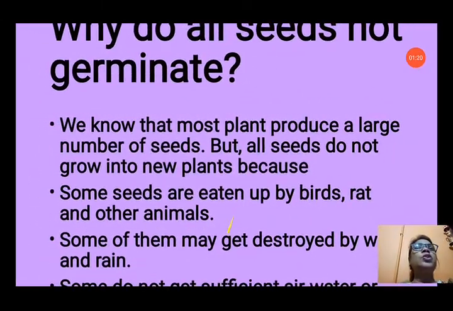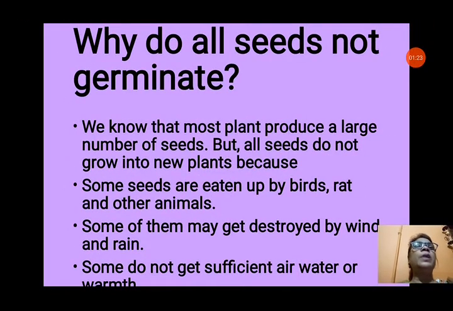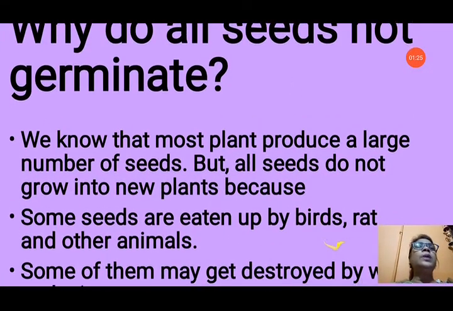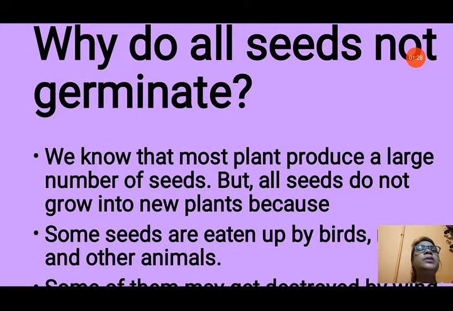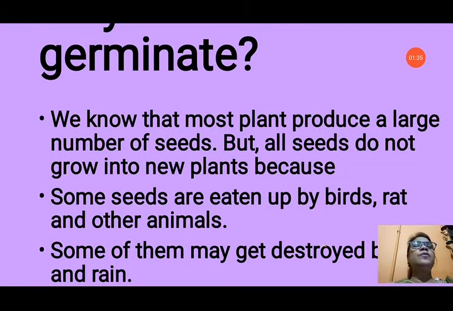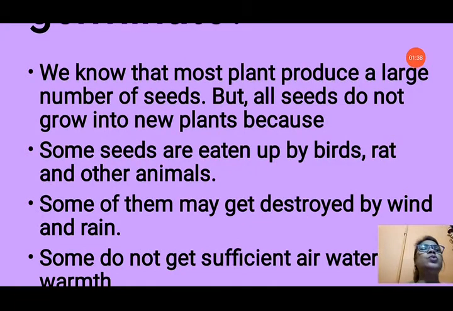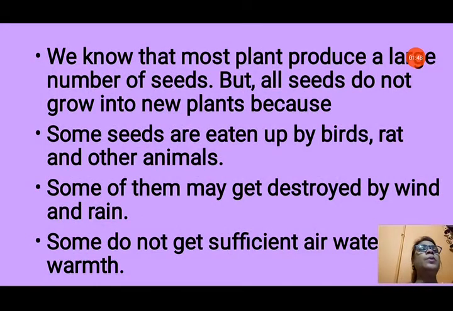Why do all seeds not germinate? Seeds germinate to form a big plant, but all the seeds produced by the plant do not germinate. There are some reasons. Most plants produce a large number of seeds, but not all grow into new plants. First, some seeds are eaten up by birds, rats and other animals. Some of them may get destroyed by wind and rain.